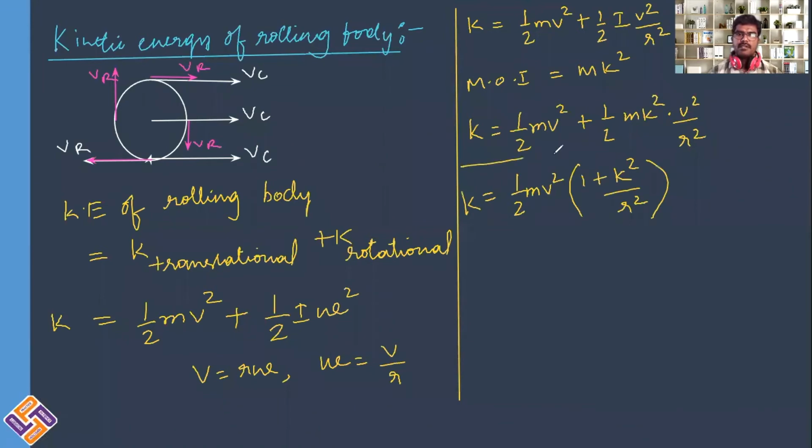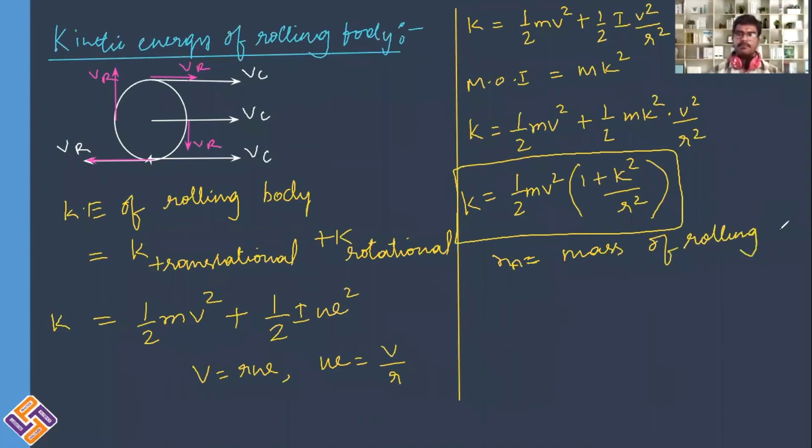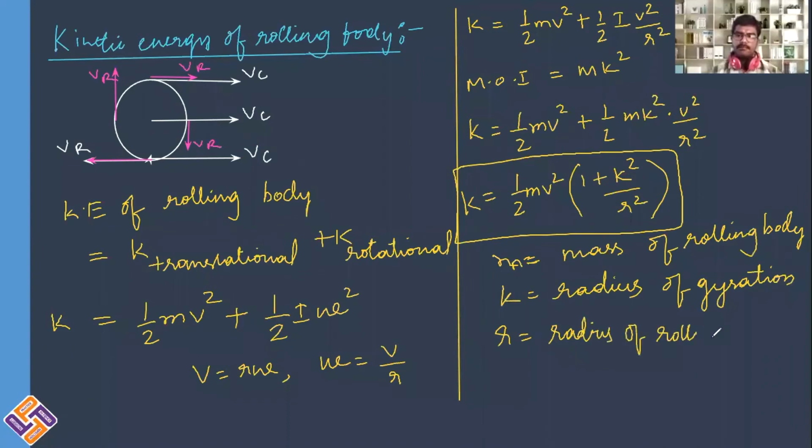This is the equation for the kinetic energy of the rolling body, where m is the mass of the rolling body, k is the radius of gyration, and r is the radius of the rolling object.